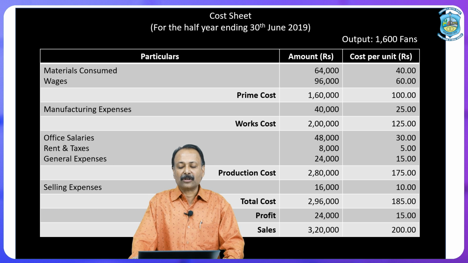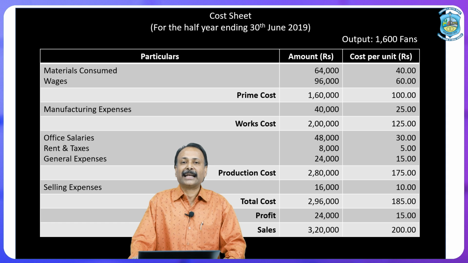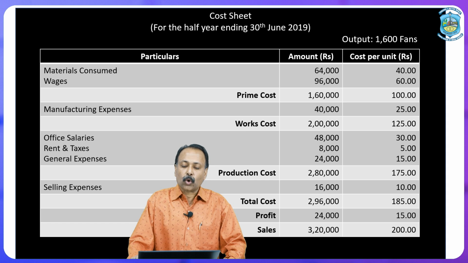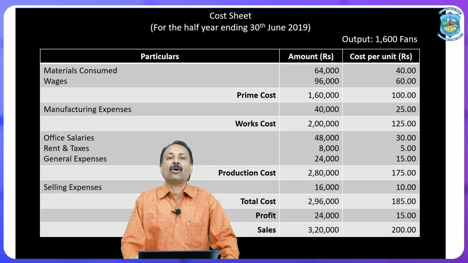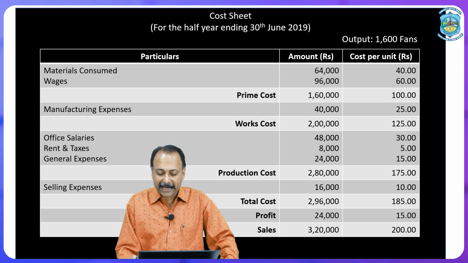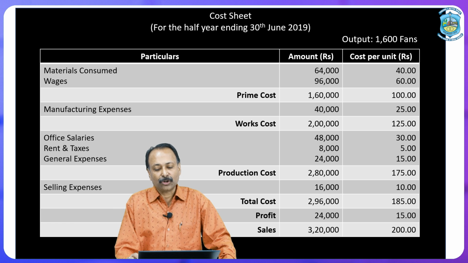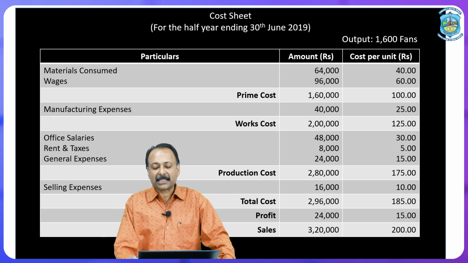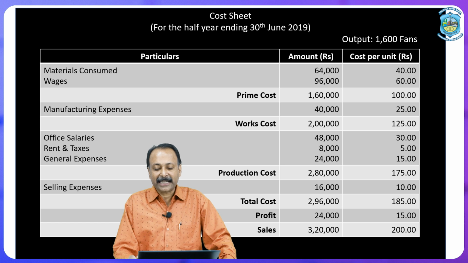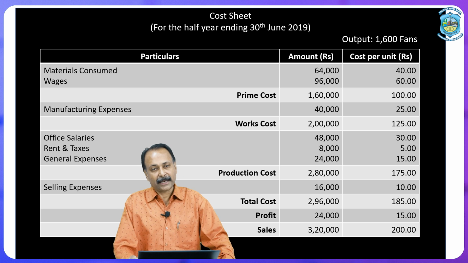2,80,000 plus 16,000 becomes 2,96,000, and that is our total cost. So, the total cost of manufacturing of 1600 fans is 2,96,000 rupees. 2,96,000 rupees is divided by 1600, so that we have the total cost per unit, which is 185 rupees. The total cost per fan is 185 rupees.